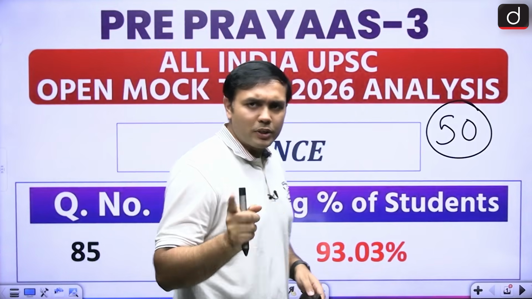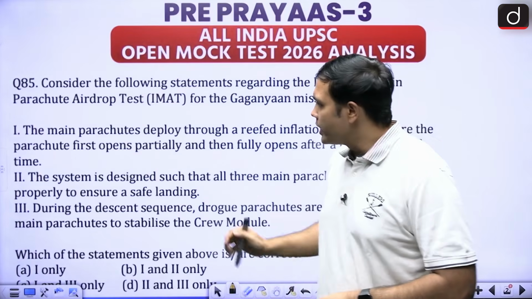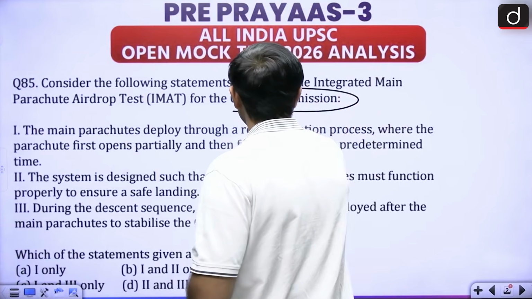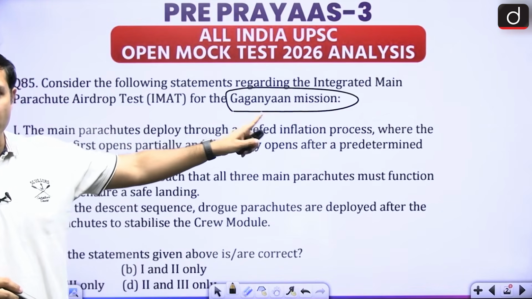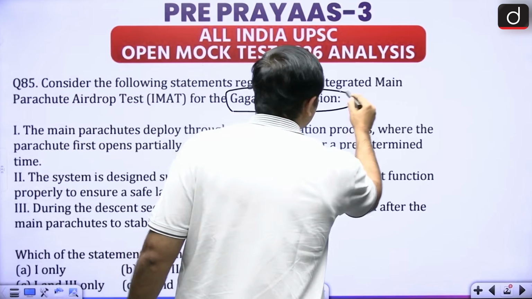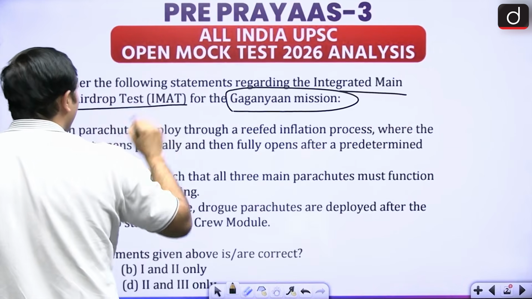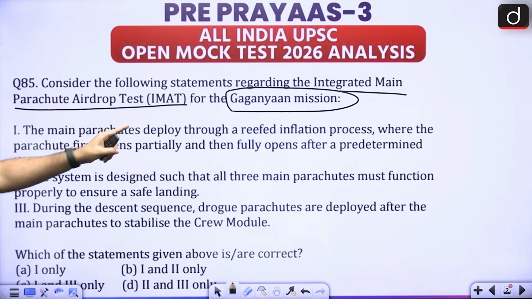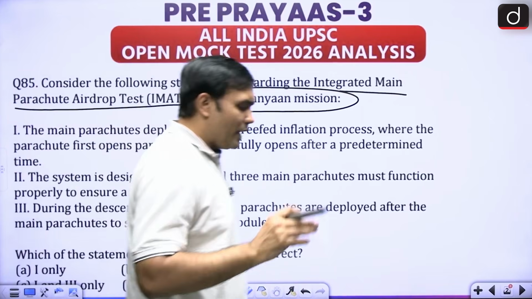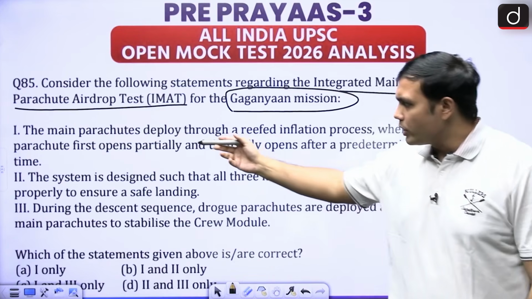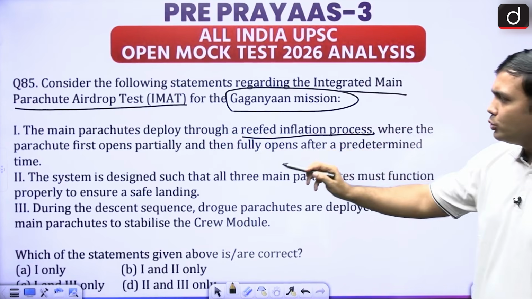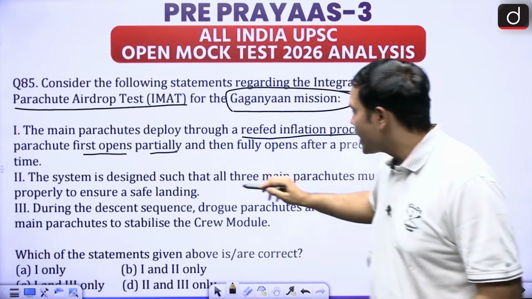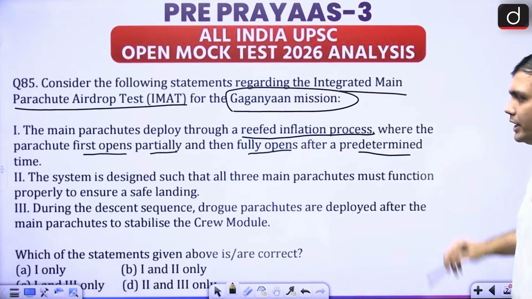Now let's look at these particular aspects. The first question was regarding Gaganyaan mission. Now this is India's human spaceflight program, right? Everything about it is important this year, but even more so, there is an aspect of integrated main parachute airdrop test, IMAT, right? There are three statements here. The first one is talking about the main parachute deployed through a reefed inflation process where parachute first opens partially and then fully opens after predetermined time.